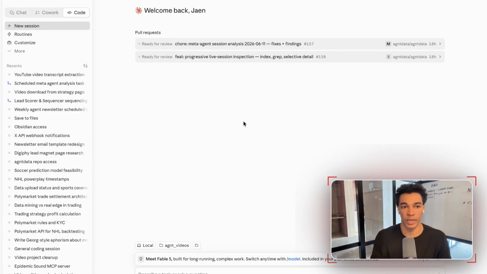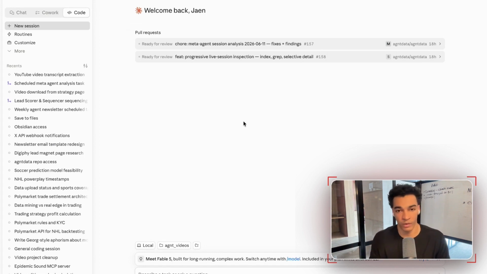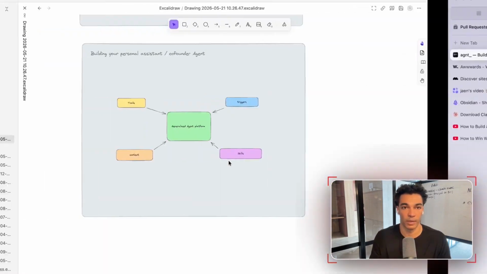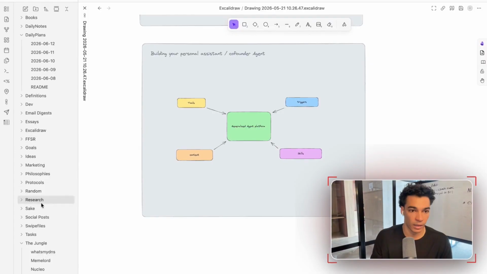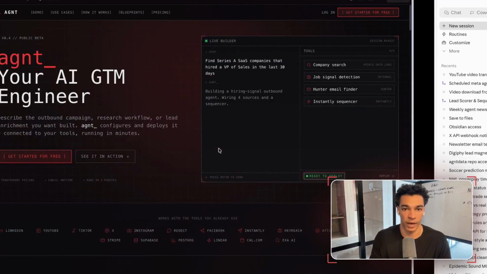But what you'll want to do is just ask that agent, I need you to write copy for my landing page. Use the copy on this website as an example, and then plug in the link to that website, and then the agent is going to generate you some copy. Obviously, you're going to want to modify that a little bit. It's probably not going to be perfect the first time, but go back and forth and generate some copy for your website, and then make sure it's available inside your Obsidian. So in my Obsidian, I believe I have landing page copy. I'm not going to scroll through and look for it because the agent will already be able to find it.